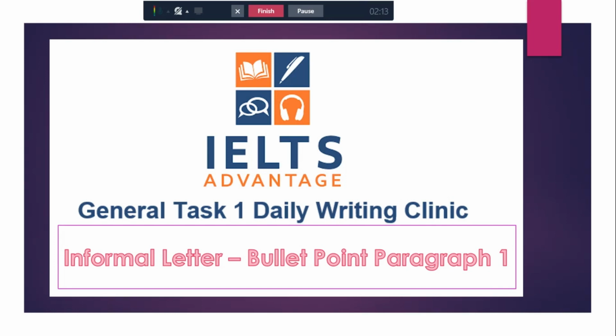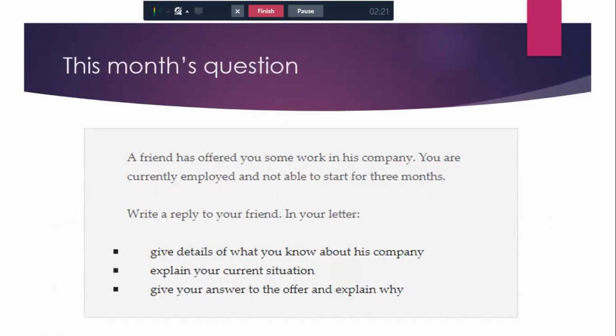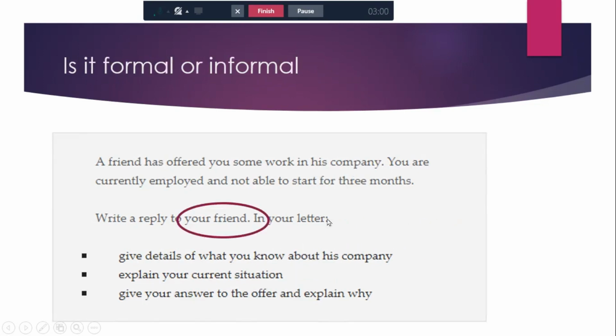So with all that said, let's have a look at what we're going to say. This month's question is: a friend has offered you some work in his company. You are currently employed and not able to start for 3 months. Write a reply to your friend in your letter. Give details of what you know about his company. Explain your current situation and give your answer to the offer and explain why. So we are focusing on the very first paragraph point: give details of what you know about his company. So let's have a look.